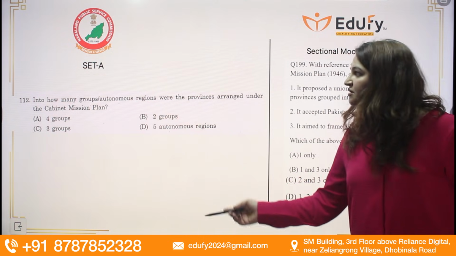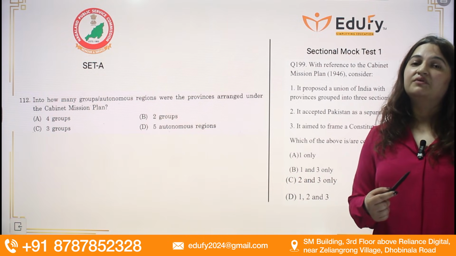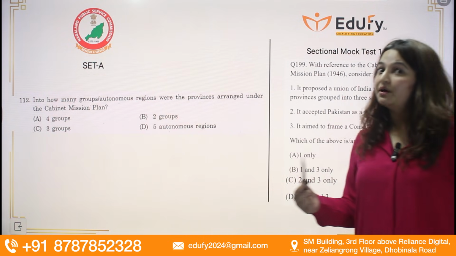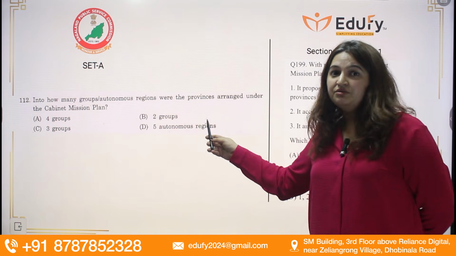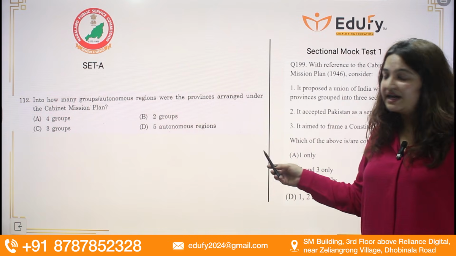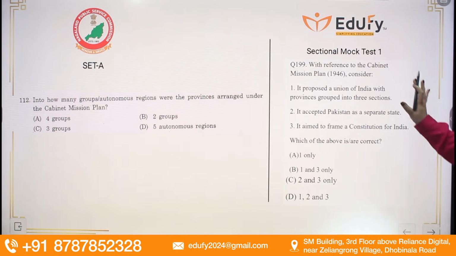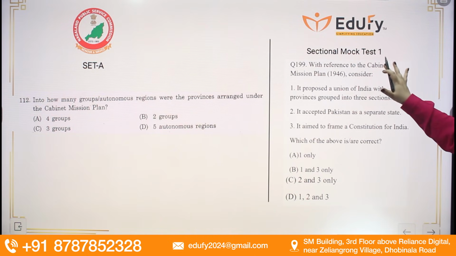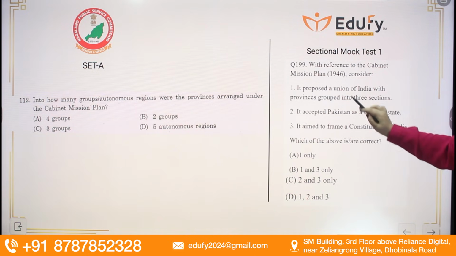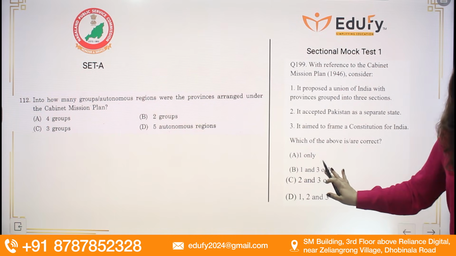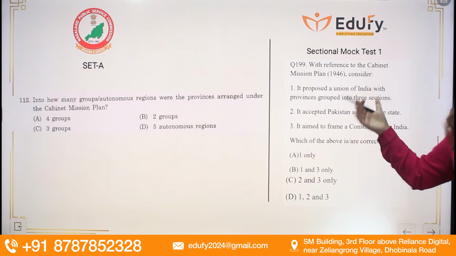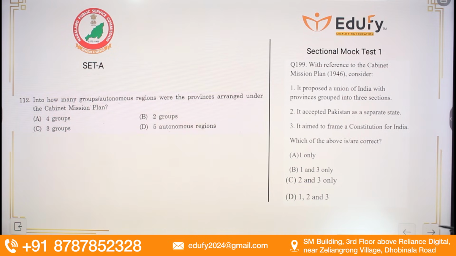So, next question. With respect to the Cabinet Mission, we have touched upon its various aspects at multiple places. Here the question was with respect to the groupings in the Cabinet Mission, and your answer was 3 groups. And see, in sectional test mock test 1, under Cabinet Mission Plan, we have mentioned that provinces were grouped into 3 sections. You would be able to answer if you had done the sectional test very carefully.